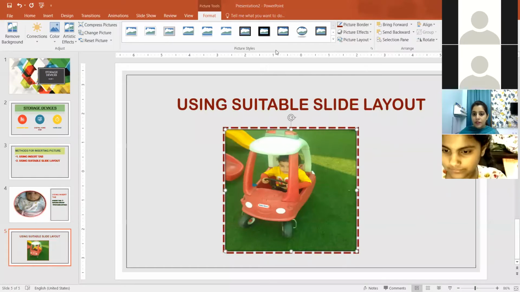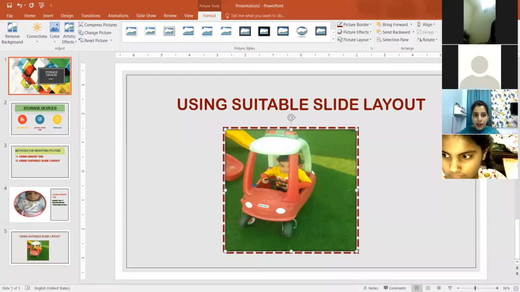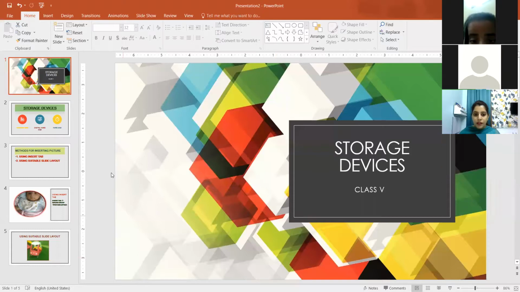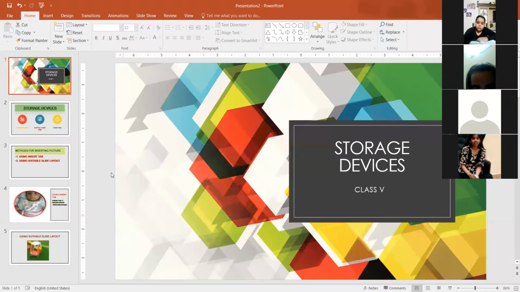Clear? Two methods are clear for inserting a picture. One was using the insert tab, and the second was using a suitable slide layout. Any doubt to anyone now? I'm using PowerPoint 16, but in your syllabus you have to use PowerPoint 10. Okay? All the options are the same. Now, any doubt to anyone on today's topic? Yes, Sanaya.